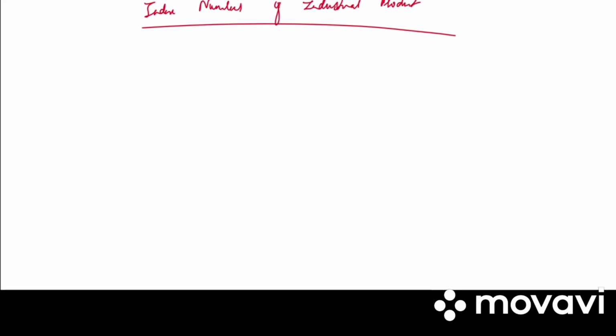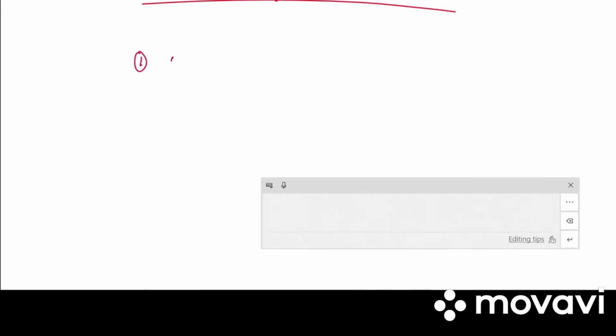So this will measure the increase or decrease in the level of industrial output in a country, which will be compared to the level of production in the base year. In this case, the base year will be 2004-05. Okay. Next, construction of index number of industrial production. They'll be having the following steps. Under that, first one is classification of industries.